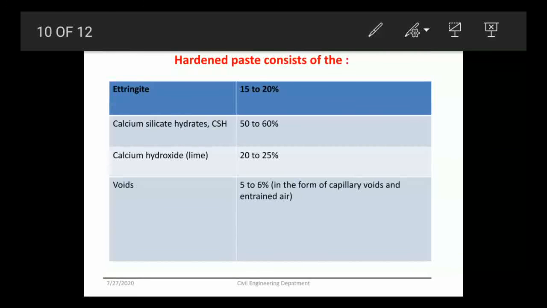So the hardened paste consists of ettringite about 15 to 20%, calcium silicate hydrate 50 to 60%, calcium hydroxide 20 to 25%, and voids 5 to 6% in the form of capillary voids and entrained air.